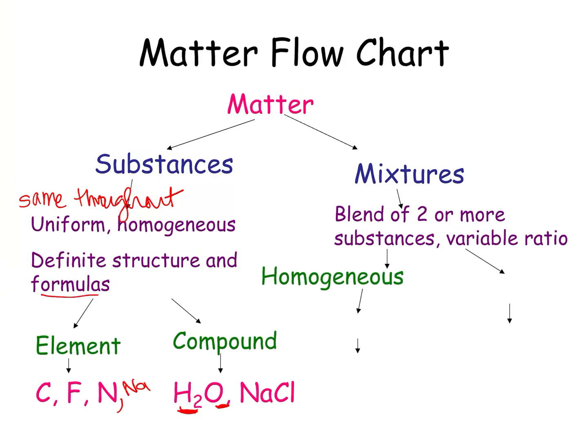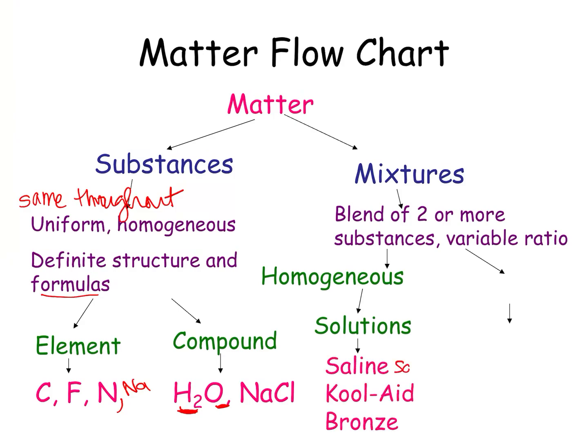There's homogeneous, and we call those solutions. There's a whole branch of solutions chemistry we're going to talk about later in the year. That'd be things like saline. Saline is salt water. So we take the salt, we dissolve it in the water, we stir it up, and then you can't see the salt anymore. That's called a solution. It's the same throughout. Kool-Aid, same idea. You put the powder into the water, stir it up, it becomes dissolved. Bronze, a mixture of different metals. You have to melt them down because those solids aren't going to mix with each other on their own. So you have to melt them down, but then they become a mixture, the same throughout.